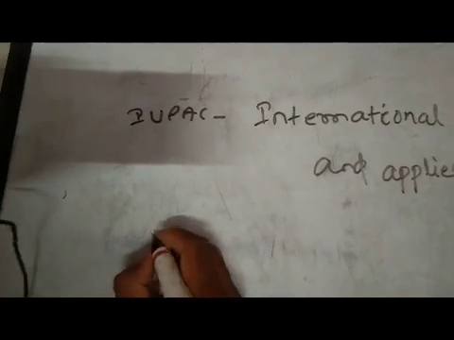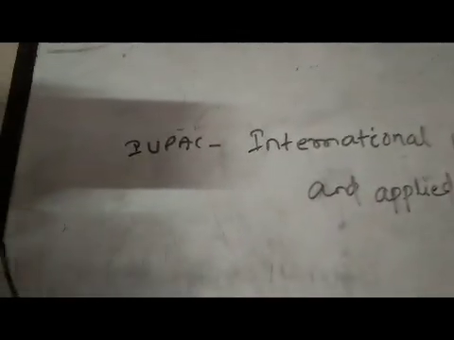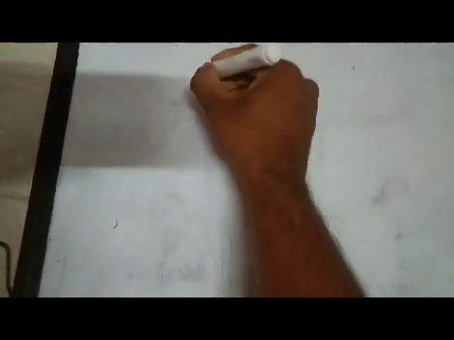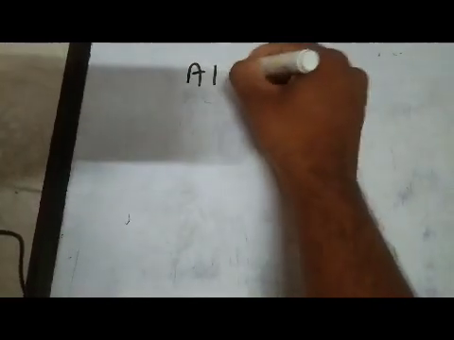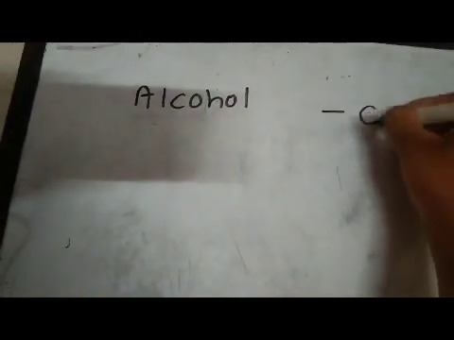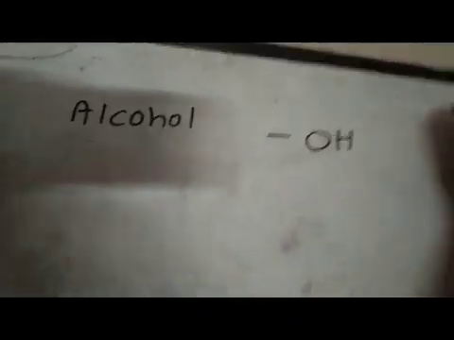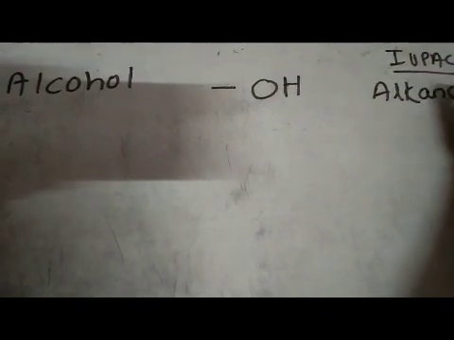So, I'll tell you, here I'll make 3 columns. If it is alcohol, the functional group is bond OH, and here the column is IUPAC name. It is alkanol, OL.